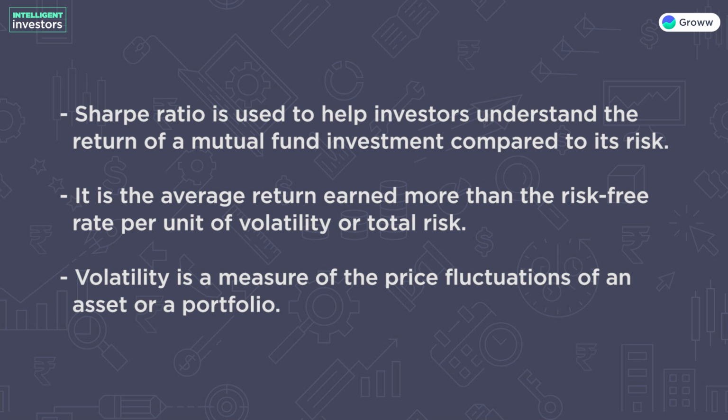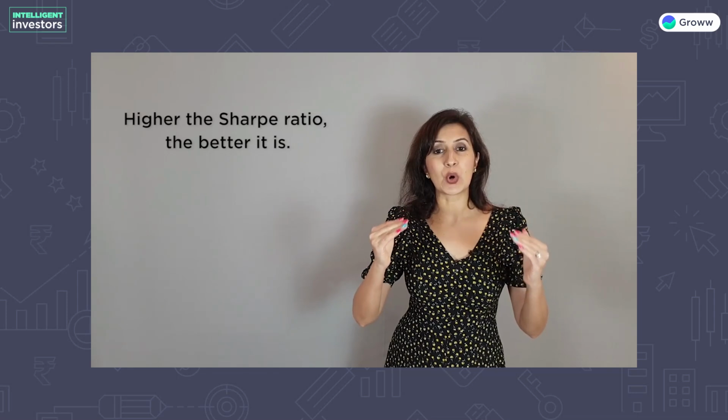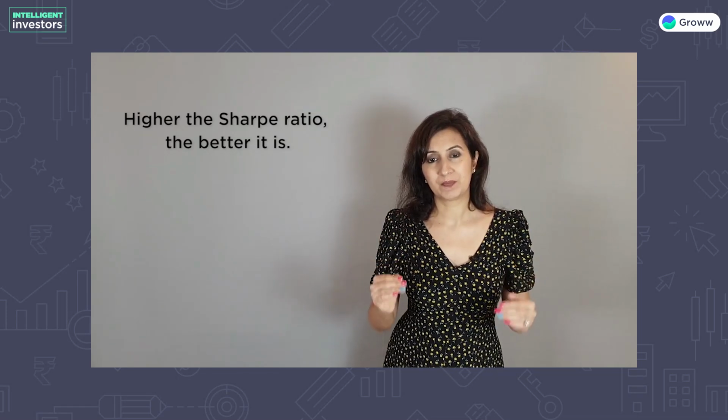It is used to help investors understand the return of a mutual fund investment compared to its risk. It is the average return earned more than the risk-free rate per unit of the volatility or total risk. Well, volatility is a measure of the price fluctuations of an asset or a portfolio. Deducting the risk-free rate from the mean return allows an investor to segregate the profits associated with the risk-taking activities. The higher the value of the ratio, the better it is for you.